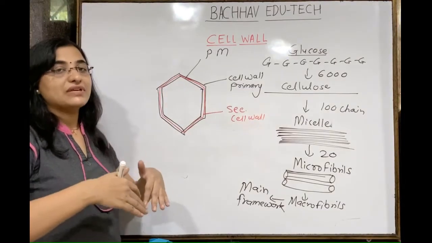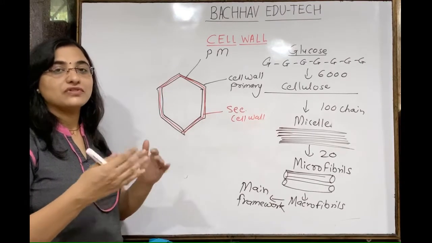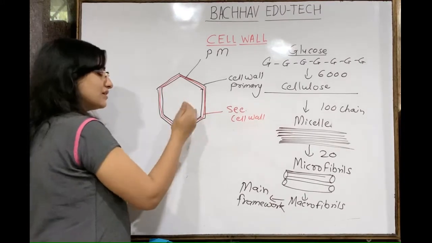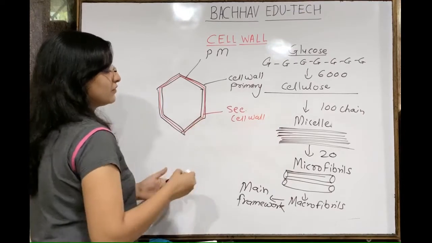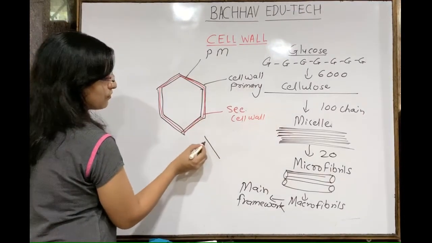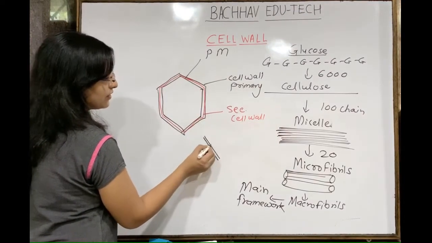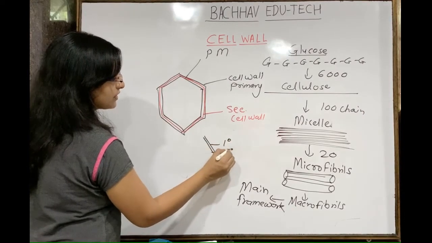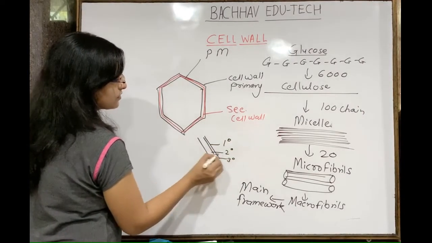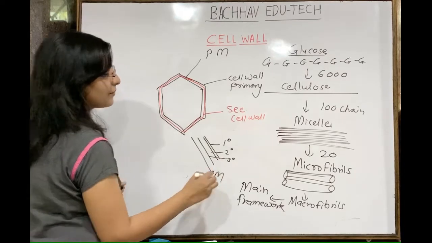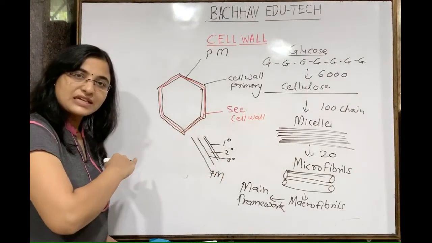And in some cases there is also presence of the tertiary cell wall, which is present inside this secondary one. So first there is primary, then secondary. This is primary, this is secondary, then there is tertiary, and this is the plasma membrane. Such an arrangement is there.